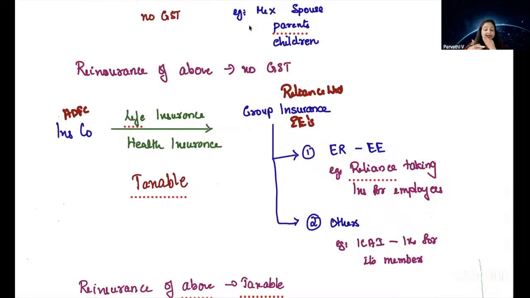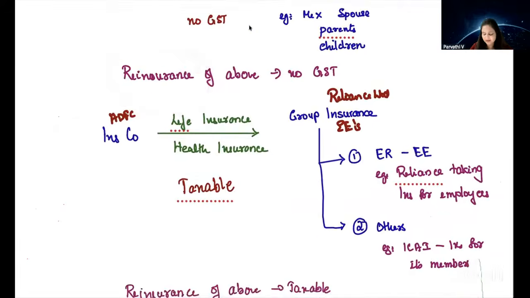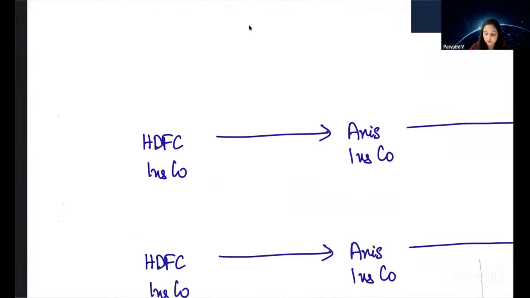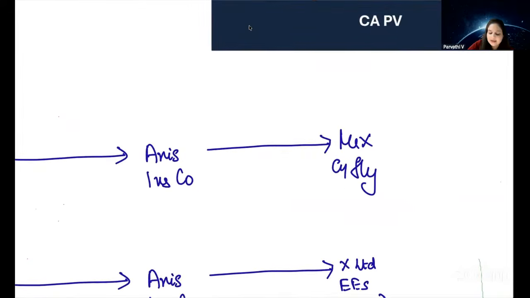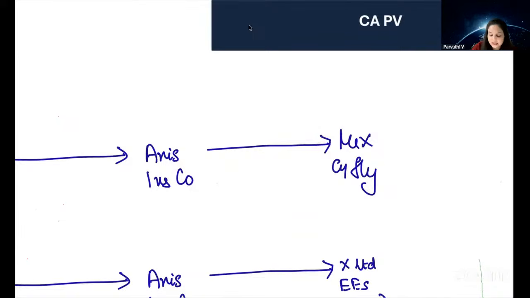Again, say for example, ICAI, we can take an insurance policy in the name of all the members of ICAI. So ICAI has such schemes. If an insurance company is providing such group insurance to all the members of ICAI, then that also becomes taxable, because it is a group insurance policy. Now, we'll come to reinsurance. What is reinsurance? Let's first understand what is reinsurance. So, Mr. X and family has taken life insurance services from Axis Insurance Company.